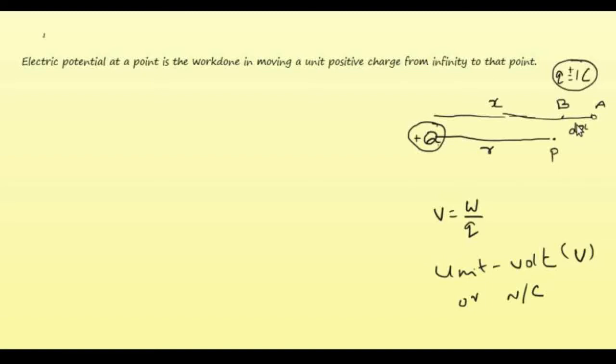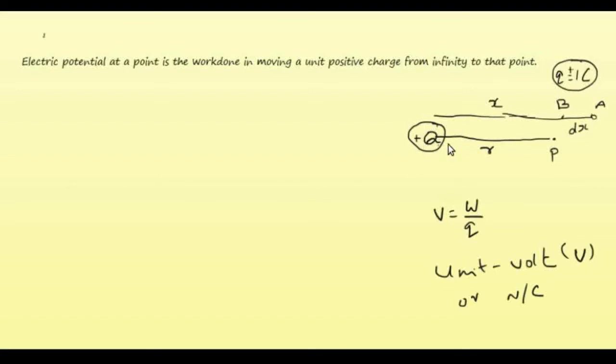We can find the work done for this small movement through the distance dx. Then we can apply the concept of integration to find the work done for a charge to bring it from infinity to a point r. So this infinity is defined with respect to this charge q.